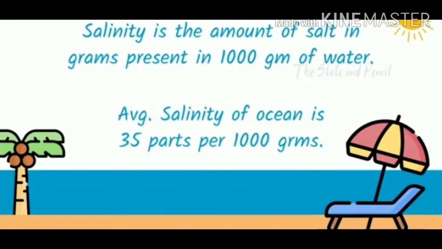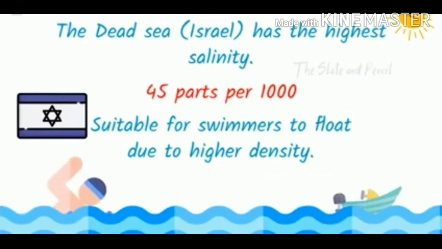means salty water. Salinity is the amount of salt in grams present in 1000 grams of water. The average salinity of the ocean is 35 parts per 1000 grams. The Dead Sea in Israel has the highest salinity, 340 grams per liter of water. It is suitable for swimmers to float due to its higher density, which means swimmers can float in it because the increased salt content makes it dense.